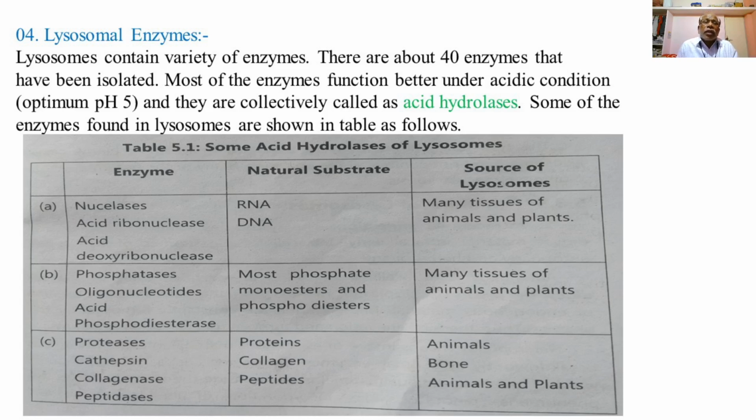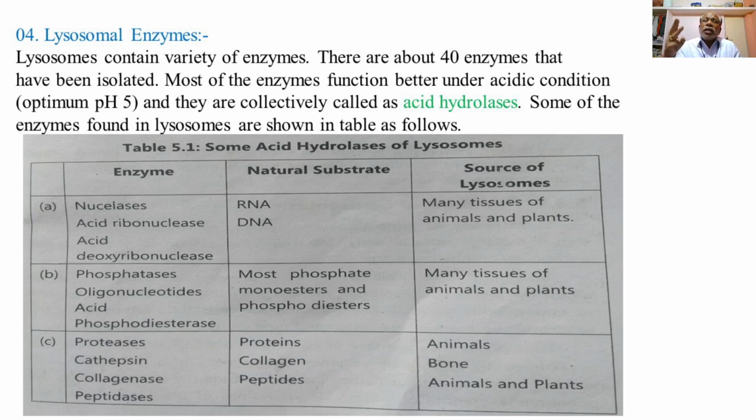In the table you can see the columns showing the enzyme, natural substrate, and the source.